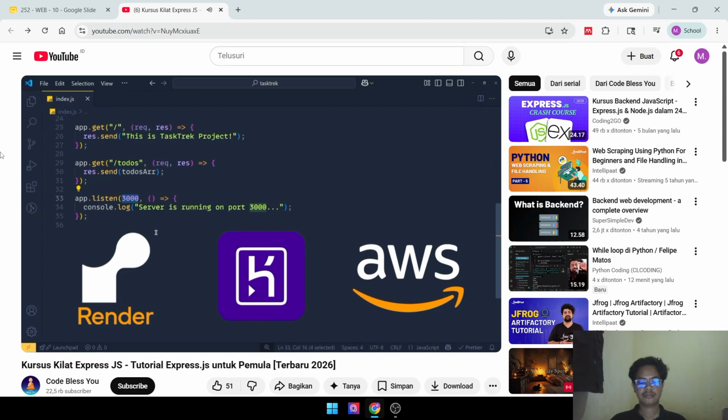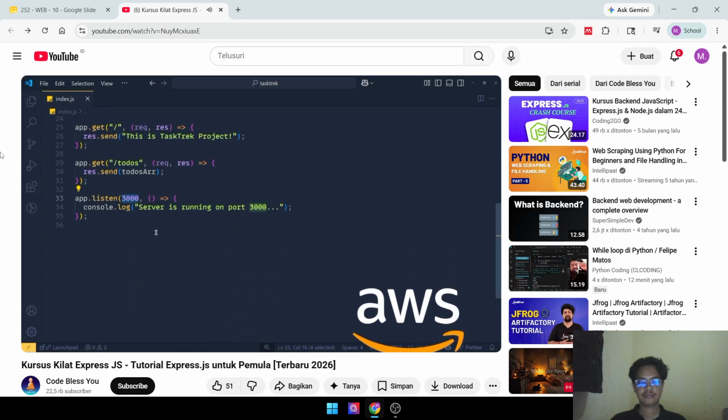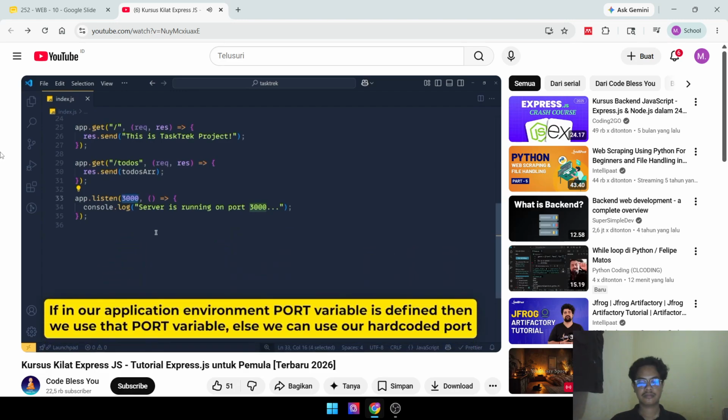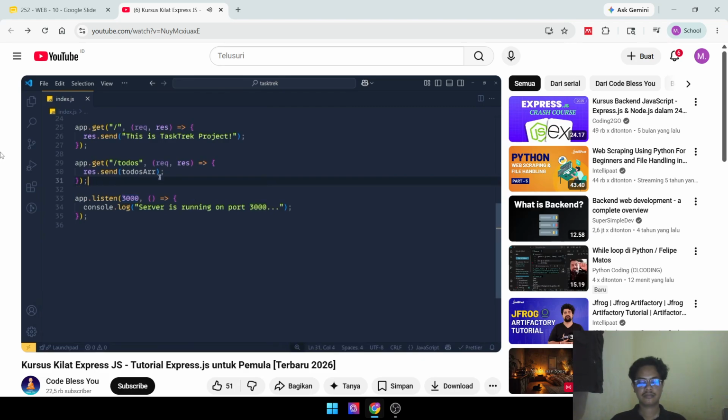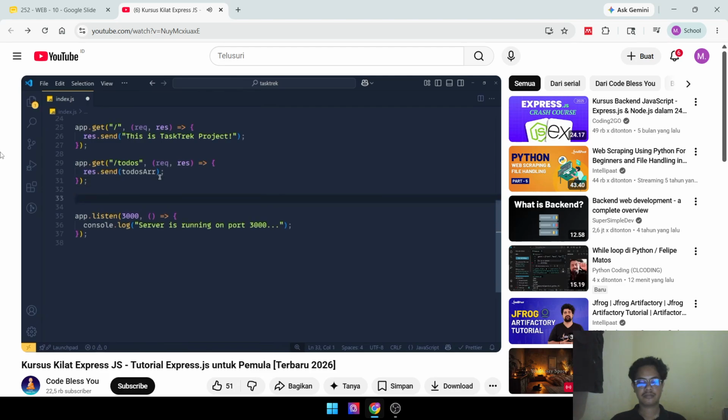So what is the solution here? It is really simple. We will check one condition. If in our application environment a port variable is defined, then we use that port variable, else we use our hard-coded port. Let me show you, it is really simple. So here, before we listen our server, we create a variable called PORT equals to.